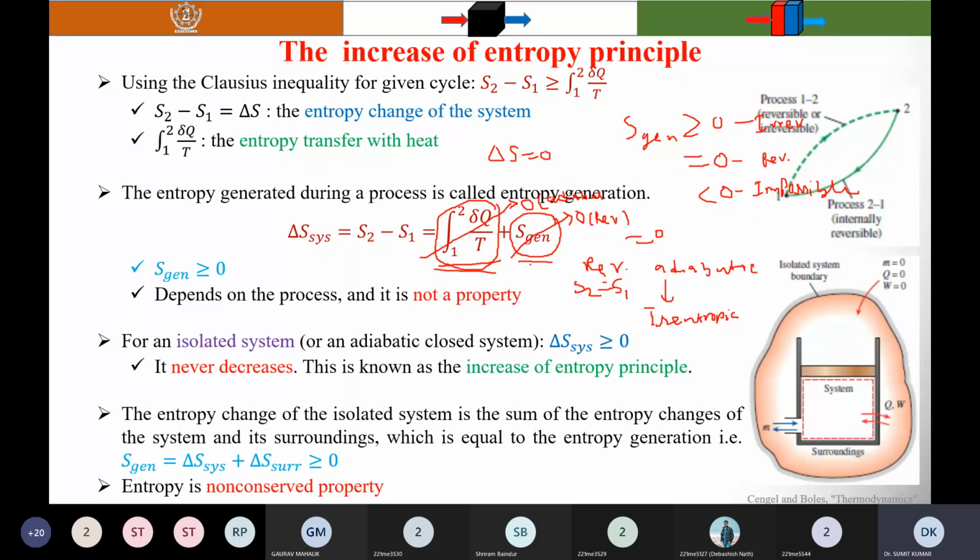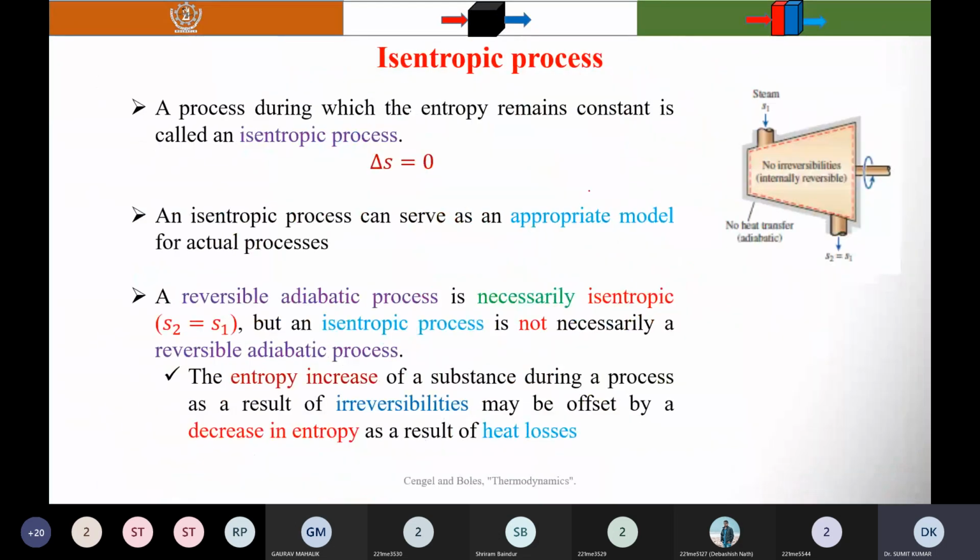So one time, suppose you get minus the integral from 1 to 2 of delta Q by T, and that is equal to the entropy generation. In this case, these terms become zero. So S2 minus S1 equals 0, which means delta S equals 0. So all isentropic processes may not be reversible and adiabatic. Here you can see that there is heat transfer and also irreversibility present. That's why I have written that an isentropic process can serve as an appropriate model for an actual process.